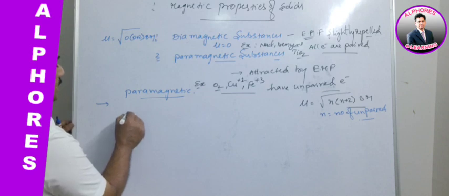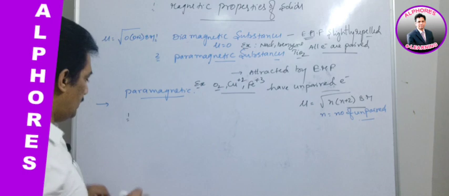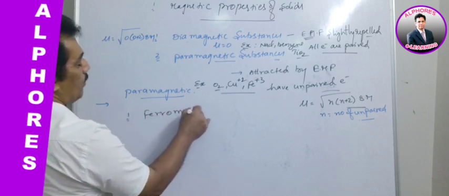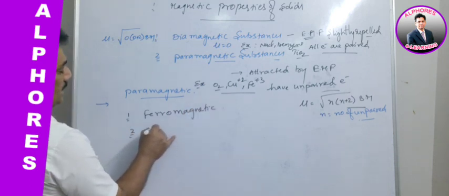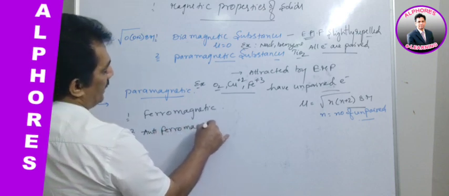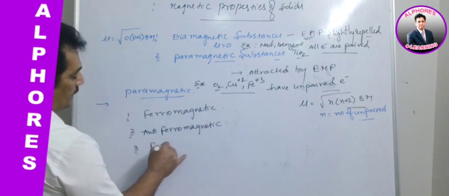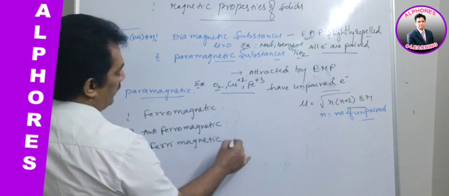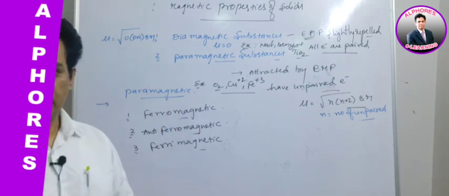We can observe three kinds: one is ferromagnetic behavior, the second one is antiferromagnetic behavior, and the third one is ferrimagnetic behavior. These are the three kinds of magnetic behaviors we can observe from paramagnetic substances.